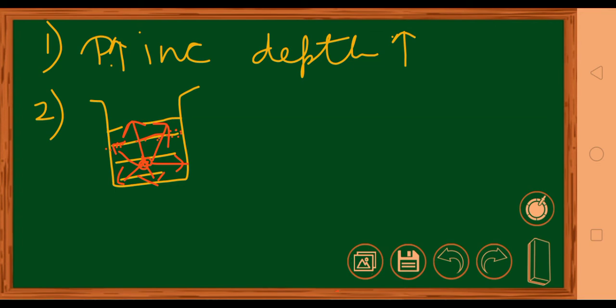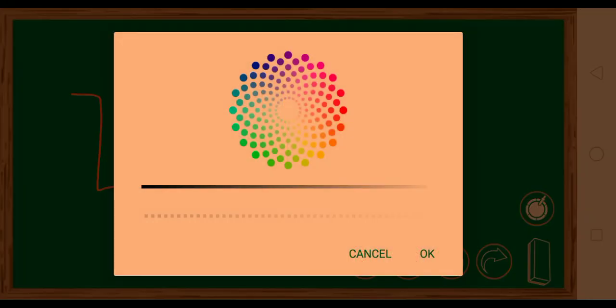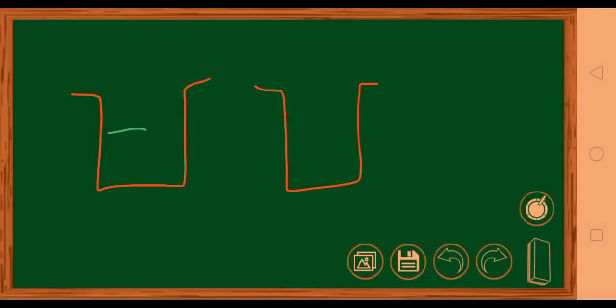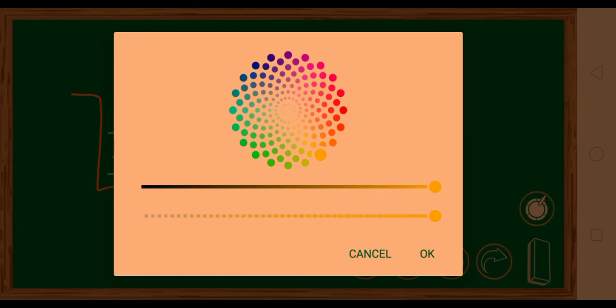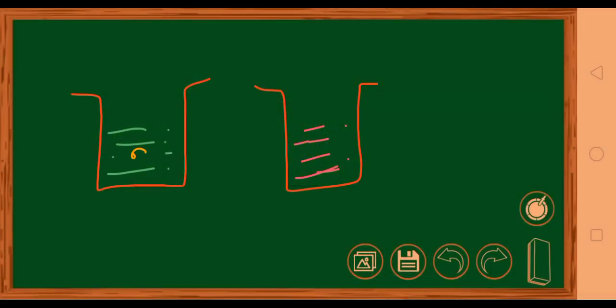Now pressure at the same depth is different in different liquids. This means that suppose if I take two vessels, okay, in one we are taking water, and in one we are taking say kerosene. Here we are taking kerosene, and let the depth be the same. Okay, I will draw one horizontal line. Let my point be here, suppose. So here also the point will be here. So the depth is same for both, for this as well as for this point.